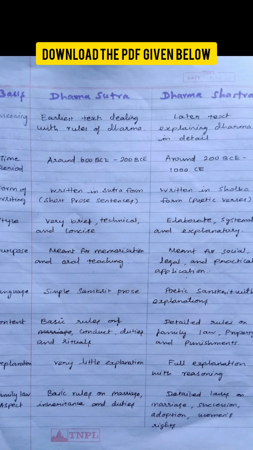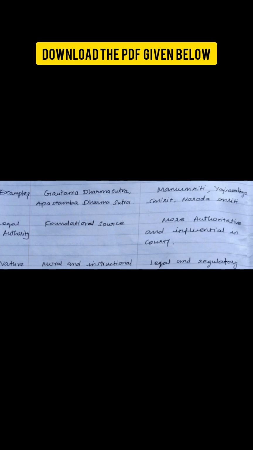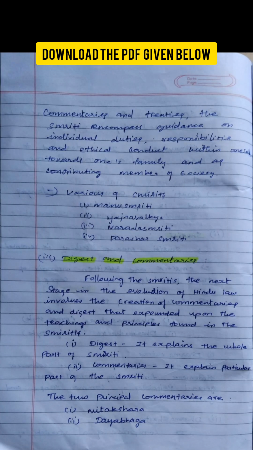So the difference is simple. Dharma Sutra gives short rules. Dharma Sastra gives full explanation. Dharma Sutra is the base. Dharma Sastra is the detailed law. Next, the sources, digest and commentaries.